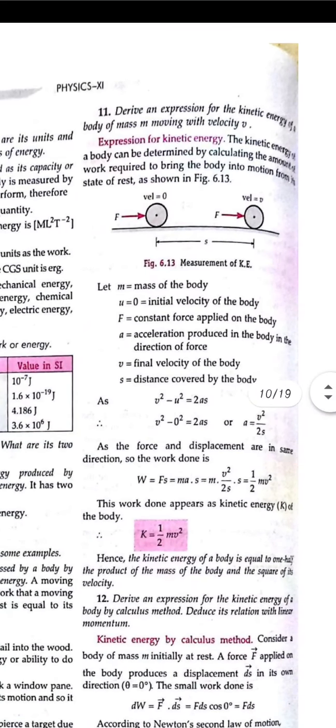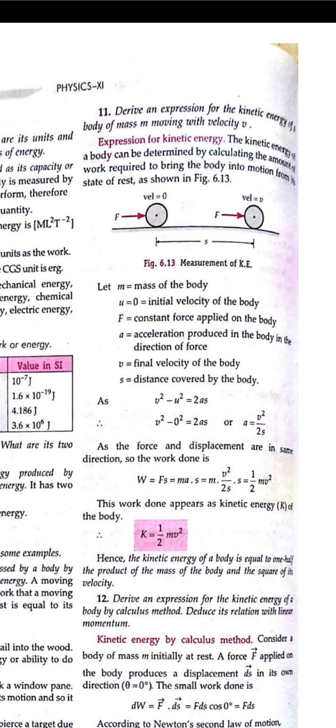And the kinetic energy can be derived as follows. If a body moves from one position to another, it is moving from rest, so the initial velocity u will be 0, and v will have some value because it is moving now. It is displacing, so the s value will also be there. The velocity is varying, so acceleration and forces are applied on the body. We are not considering the time t.